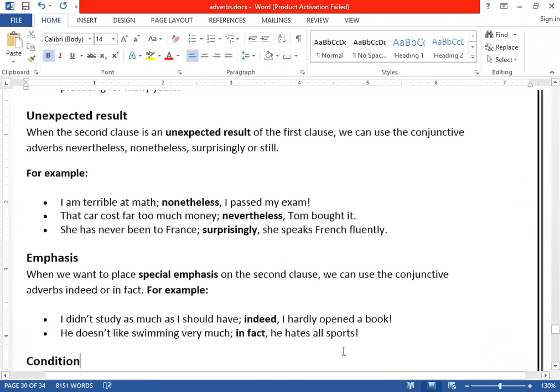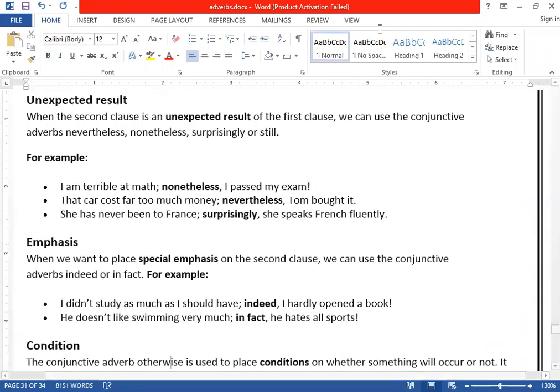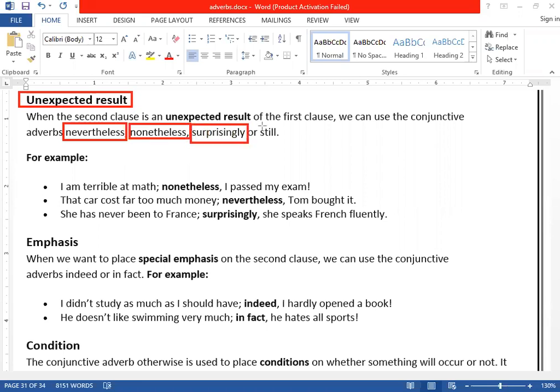Conjunctive adverbs can also be used to express unexpected results. So for unexpected results, we use these conjunctive adverbs: nevertheless, nonetheless, surprisingly, or we can use still. These four are for unexpected results. When you do not expect the result and it comes unexpectedly, we use these adverbs.